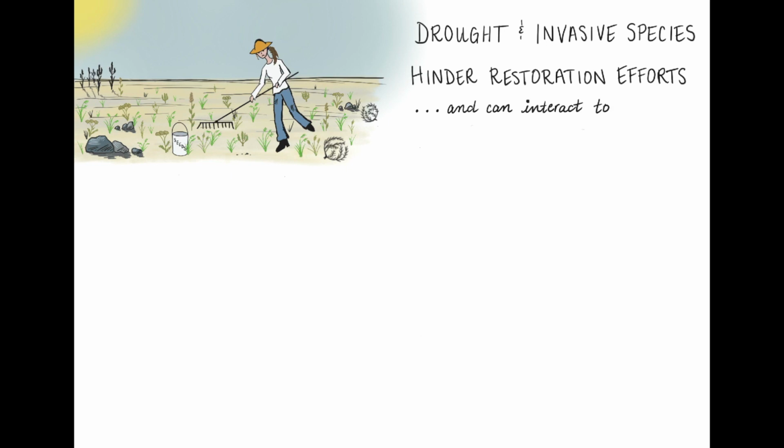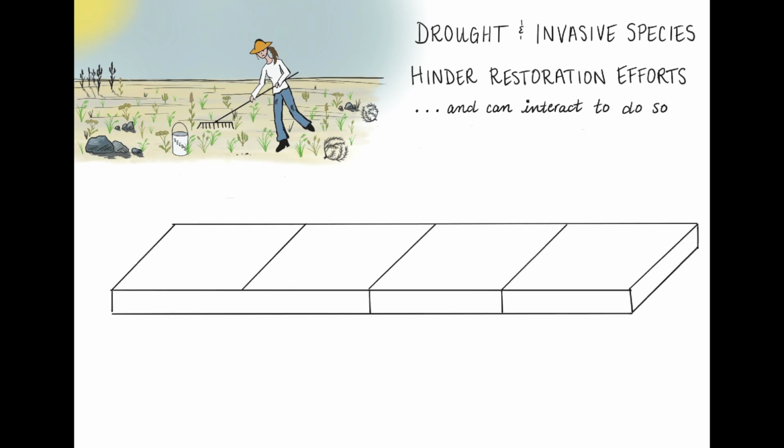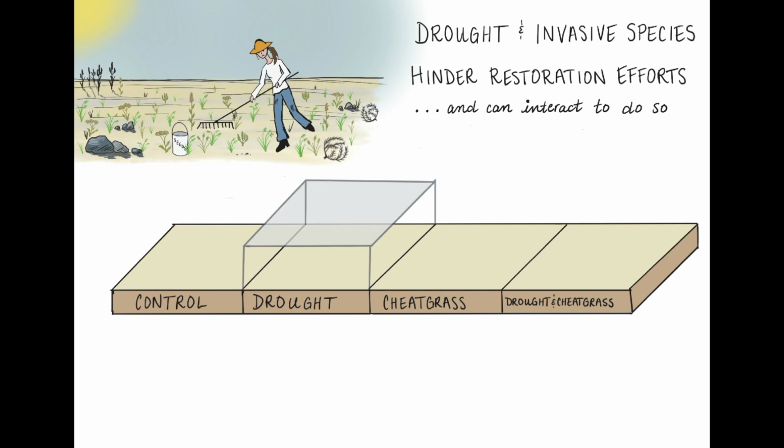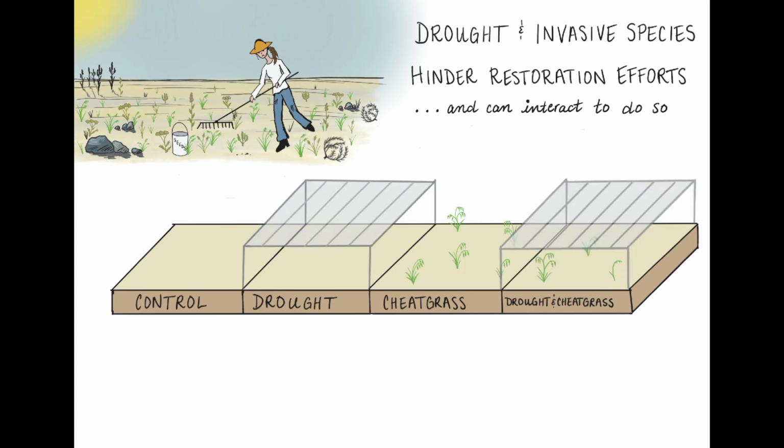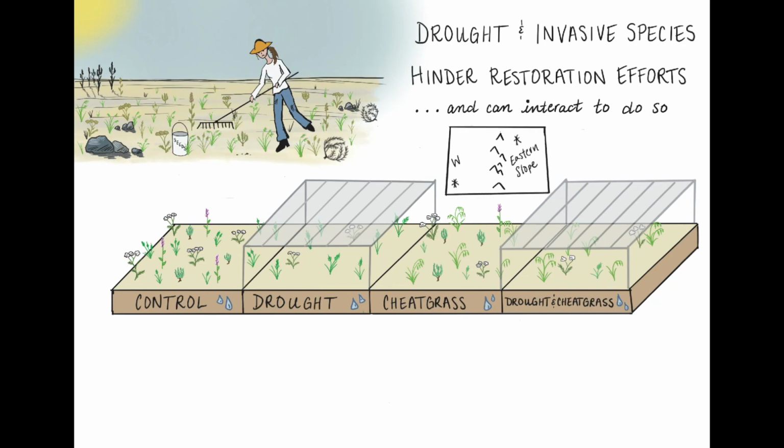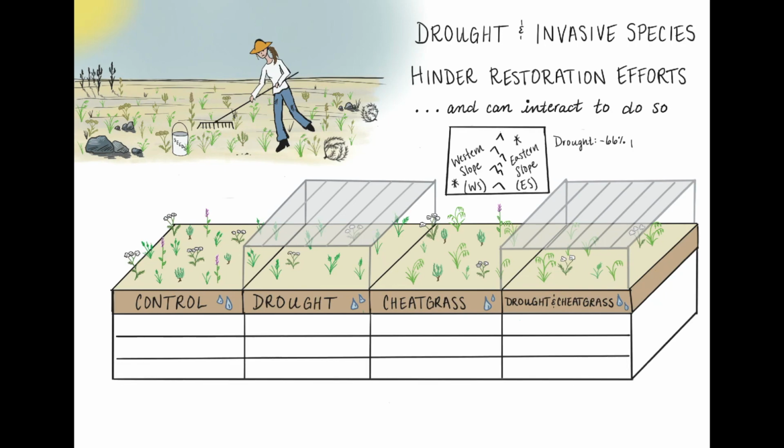One particularly problematic invasive in the western U.S. is the annual grass cheatgrass. It begins growing very early in the season and may use up resources such as soil moisture to the detriment of establishing native plants. We worked at 2 sites in Colorado, one on the eastern slope and one on the western slope of the state, to assess the independent and combined effects of growing season drought and cheatgrass on native plant establishment and soil moisture.